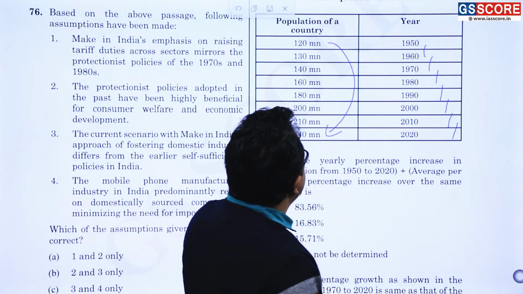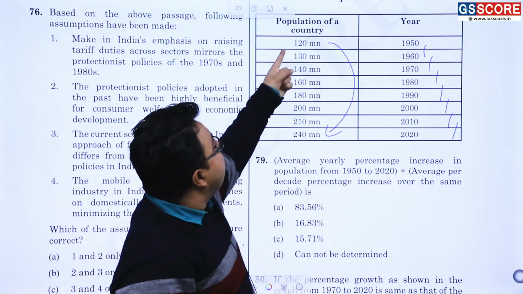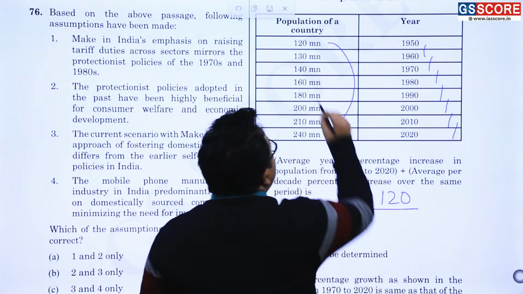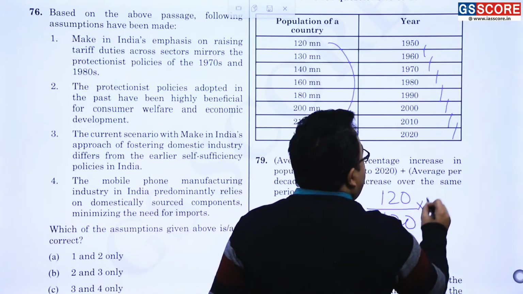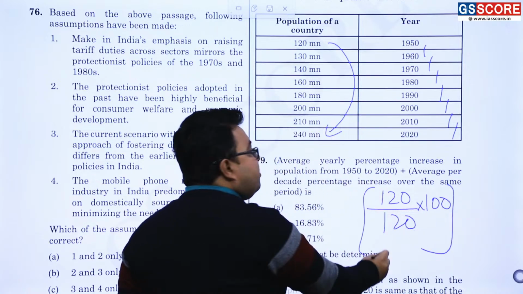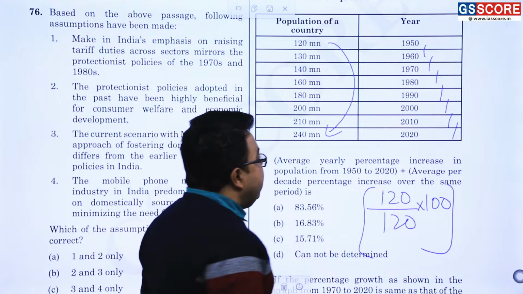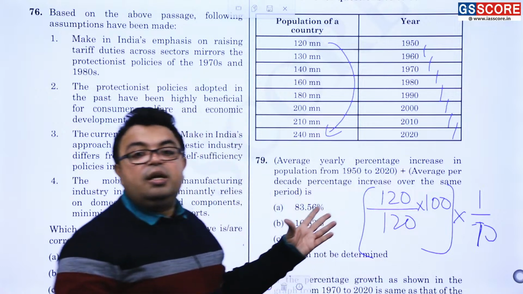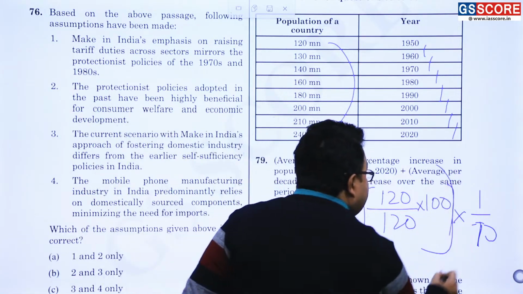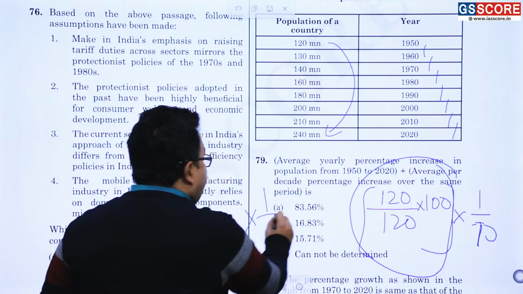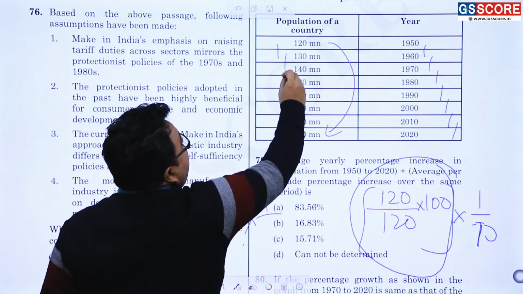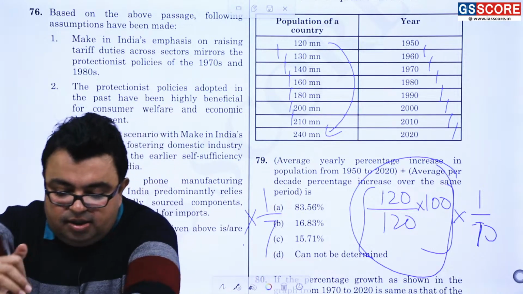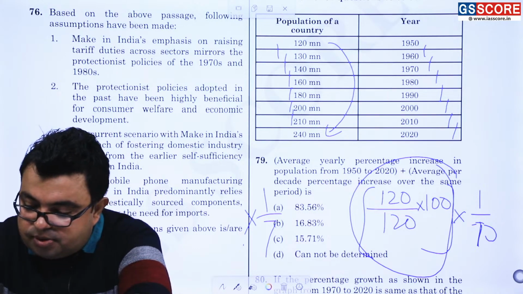So what is the percentage? Percentage increase will always be calculated on the beginning value. So the total is 120 million increase divided by the beginning value, into 100. This is going to be the overall percentage increase. This into 1 upon 70 will be the average yearly percentage increase. And this into 1 upon 7, since 7 decades are there, is the simple average per decade percentage growth.